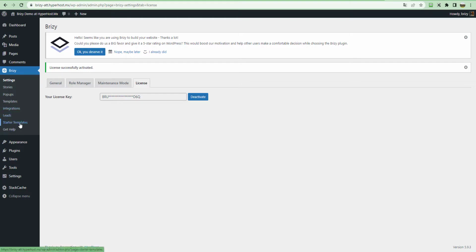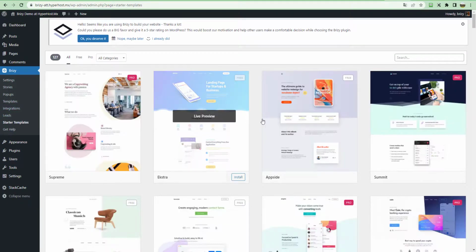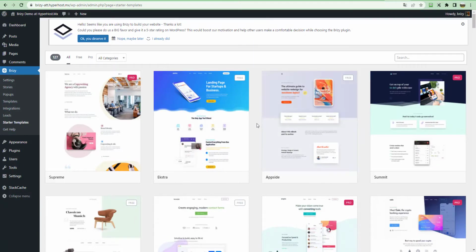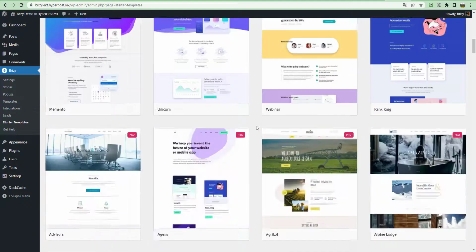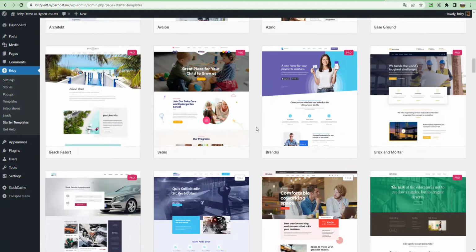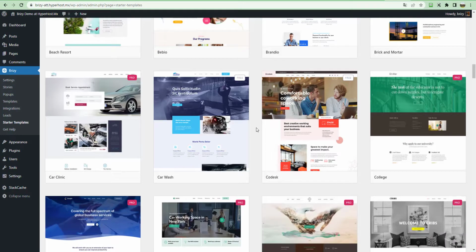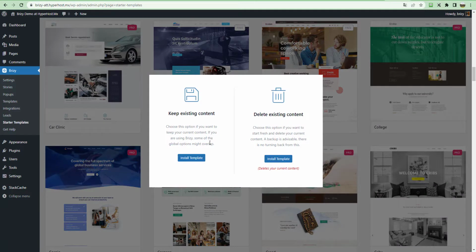The first thing you can do is go to the starter templates and choose one of the Pro templates if you have the Pro version, or one of the free ones if you have the free version. I'm going to delete the content.